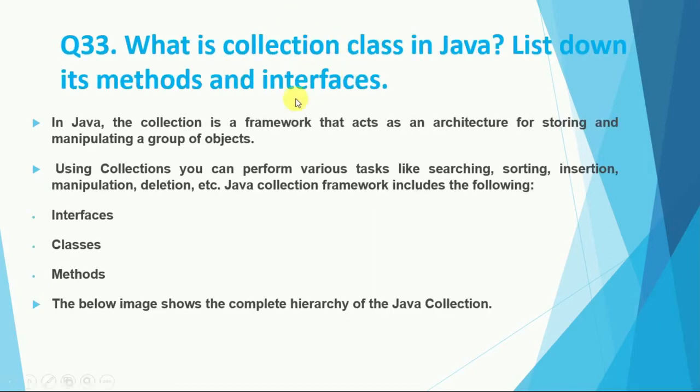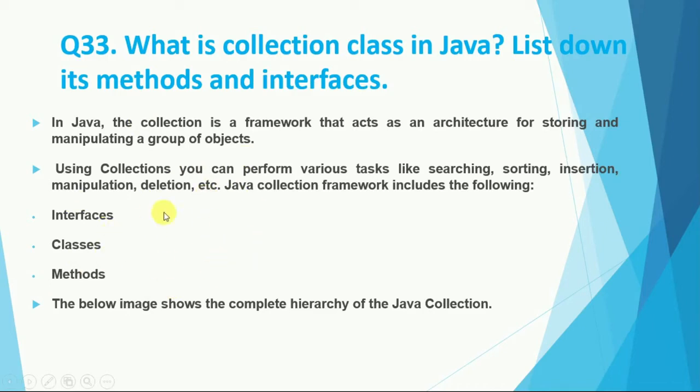So the next question is, what is collection class in Java? And list down its methods and interfaces. So in Java we already talked about it, we have a main collection interface, and we have different collections in our Java. So what is collection? Collection is basically a framework that acts as an architecture. So we have a particular architecture which we can use for storing and manipulating a group of objects. Okay, so if we have a complex structure, complex data, or a large code, we can use the collection framework that acts as an architecture, and we can use it for storing and manipulating a group of objects.